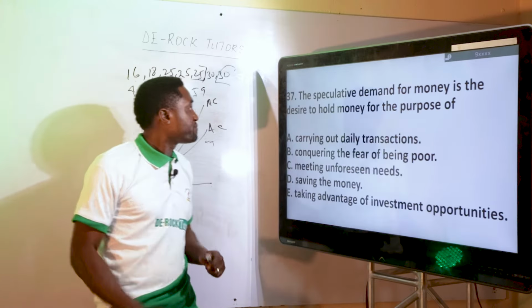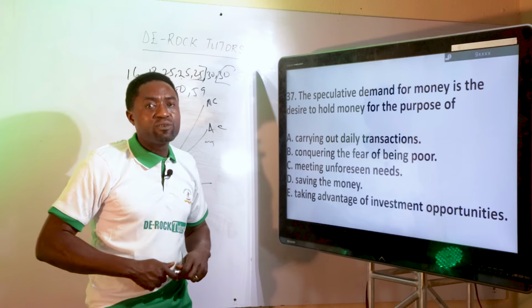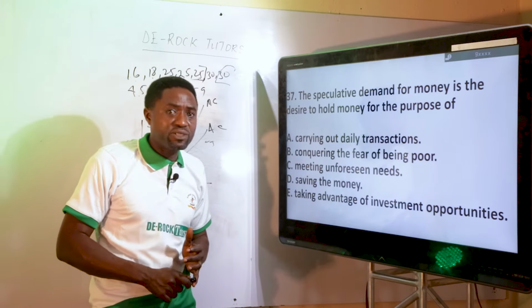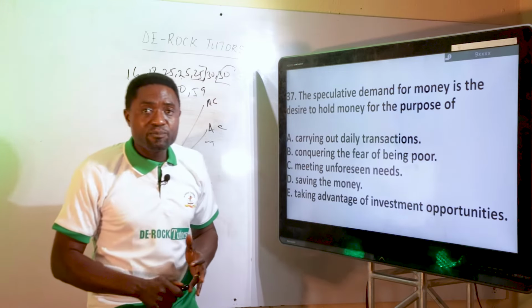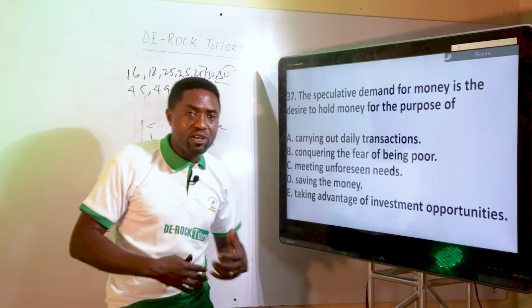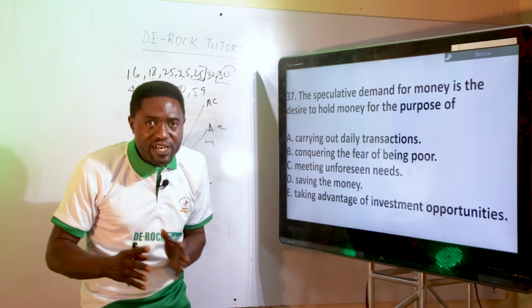The next question. 37. The speculative demand for money is the desire to hold money for the purpose of... You hold money for 3 motives: transactional, speculative, and precautionary. When you talk about transactional motive, you have your money on you for day-to-day transactions.